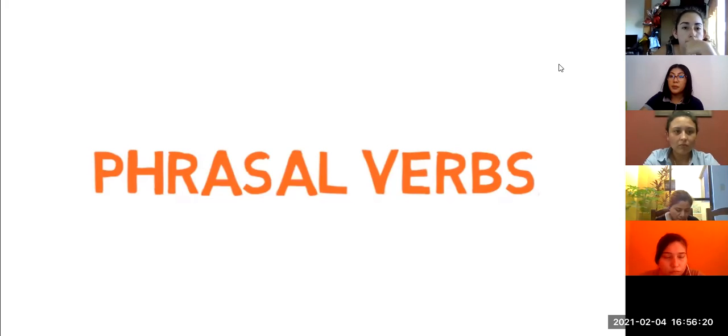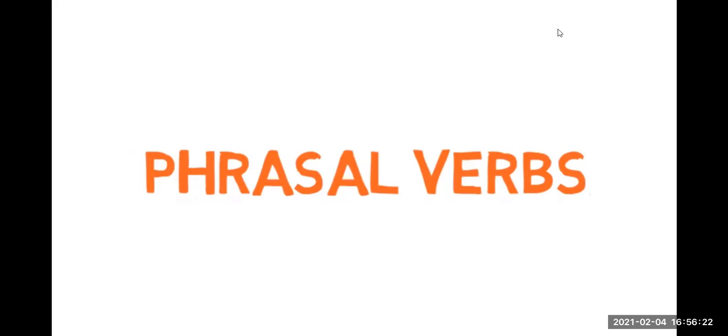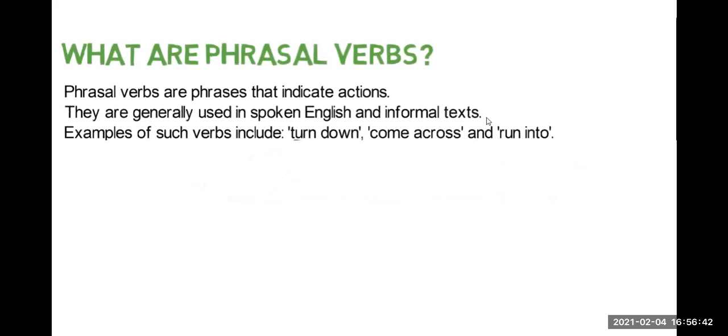Okay, a phrasal verb, yes, these are words together and they have another meaning as your partner said. But these are composed of a verb and an adjective or an adverb. Maybe sometimes they are three words, not just two. For example, it says phrasal verbs are phrases that indicate actions.